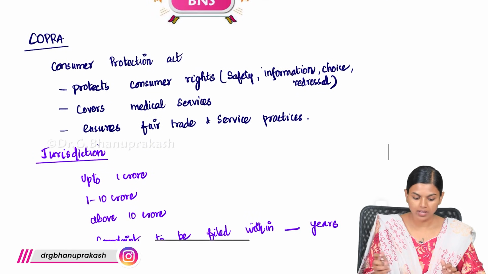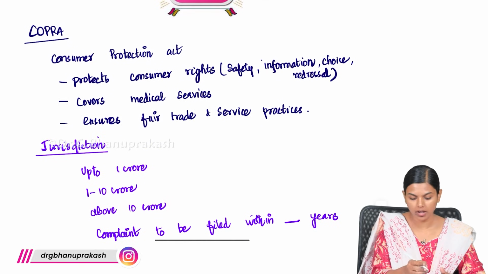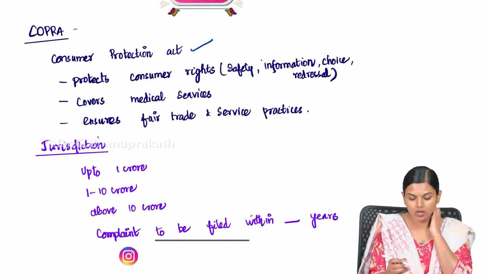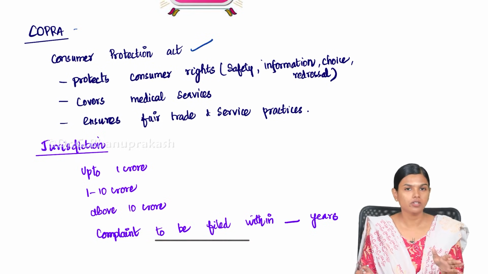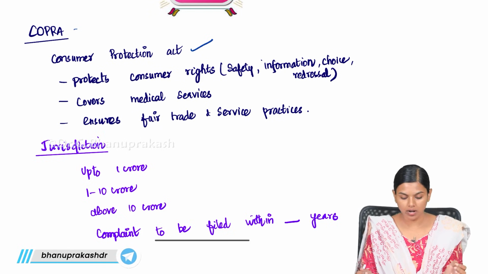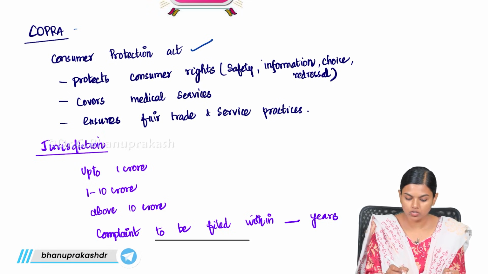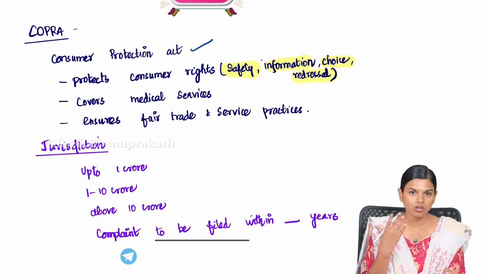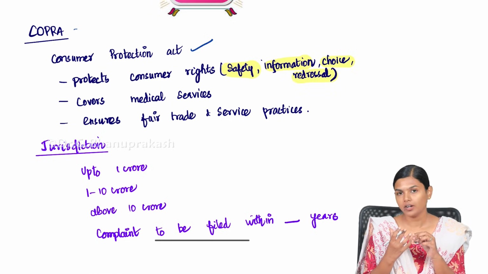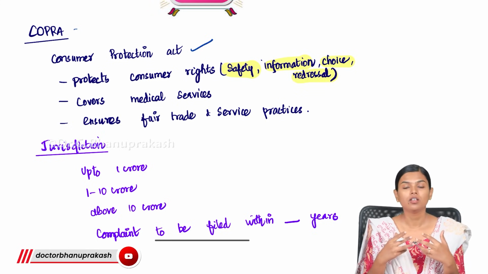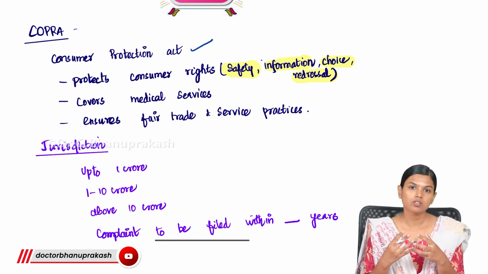Next what we have is Acts. First is COPRA, that is the Consumer Protection Act. The must-know points here we will be seeing. The main objective of this Act is to protect the consumer rights, which are safety, information, choice and redressal. They should have the right to safety, right to information, right to choice, and their redressal should be addressed. All their queries should be addressed.